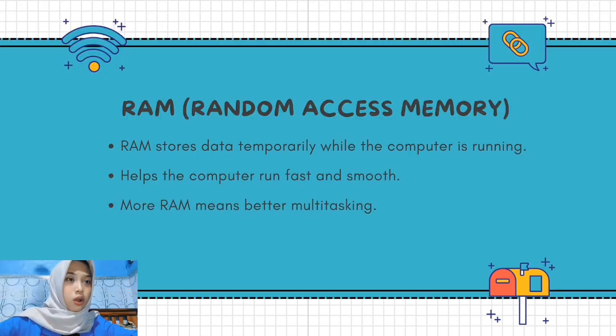Next is RAM, or random access memory. RAM stores data temporarily while the computer is running. It helps the computer run fast and smooth. If a computer has more RAM, it can do better multitasking, such as running many programs at once without slowing down.